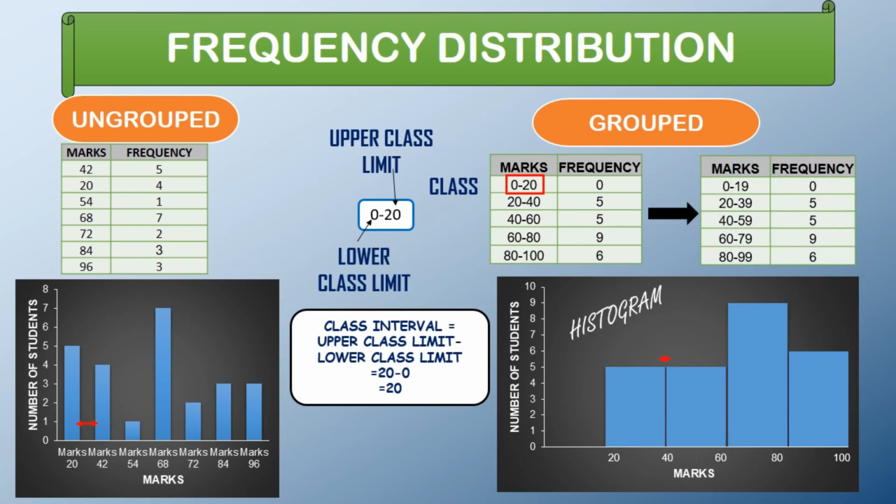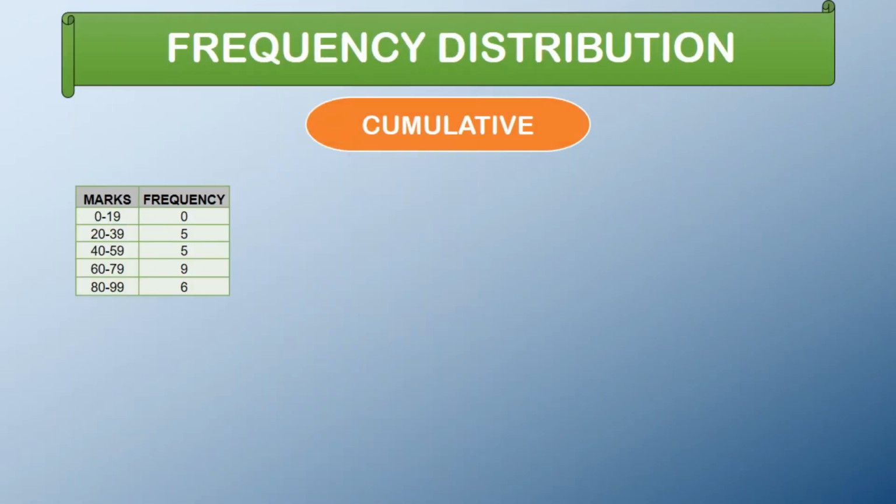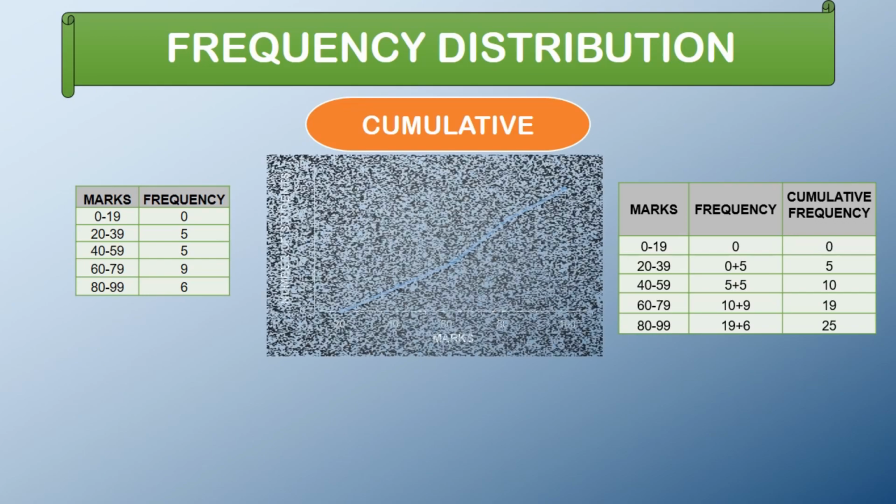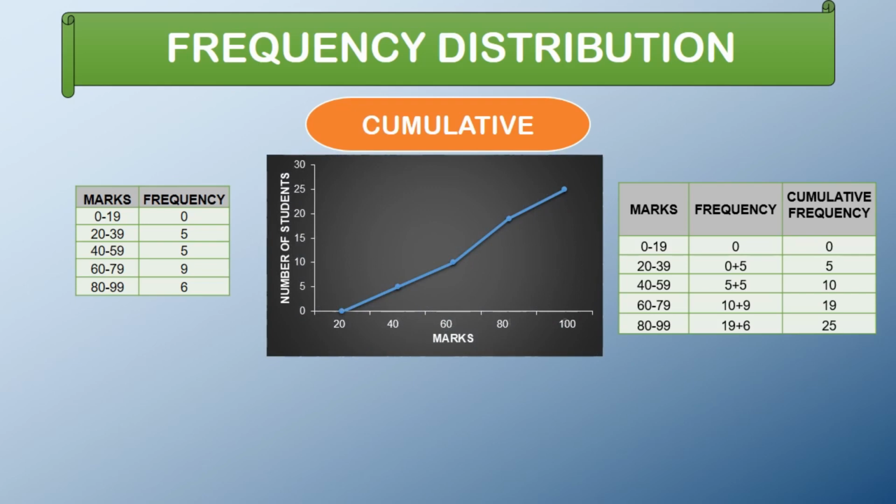Now another kind of frequency distribution is cumulative frequency distribution. Here, the frequency of the previous row is added to that of the present row. Like in this case, the first row will remain 0, but the second row frequency will be the sum of the previous frequency 0 and the present frequency 5. The same thing will go for the third, fourth and all the rows. The graph generally plotted for this is a line graph. Since frequency keeps increasing with every row, the line graph also keeps going upward.